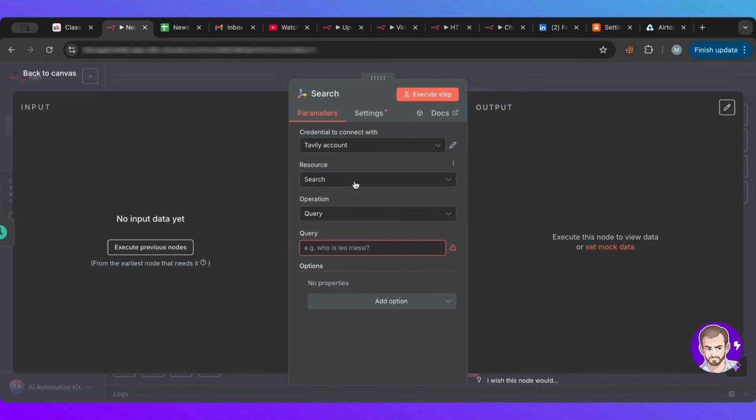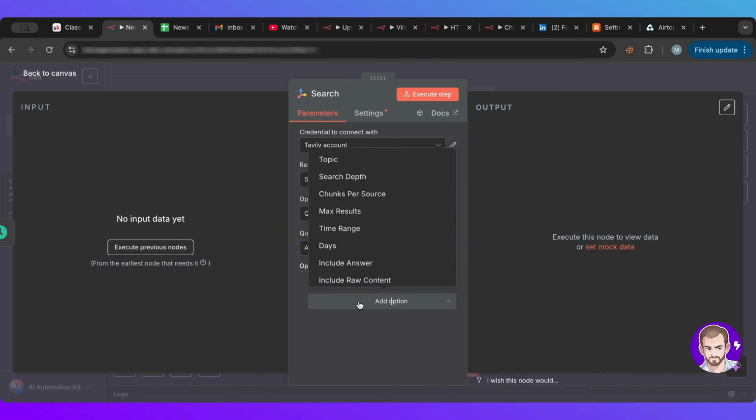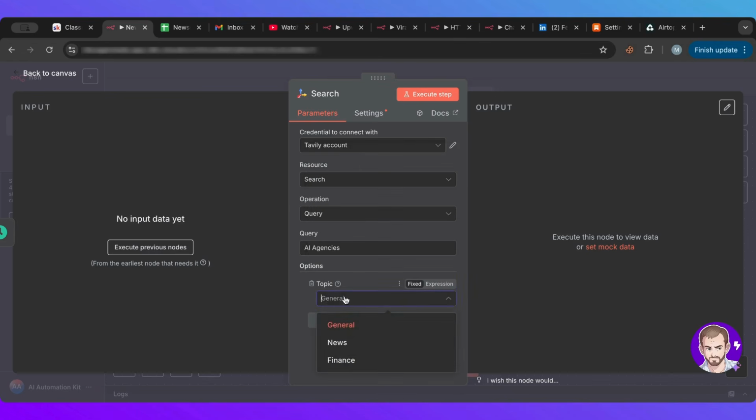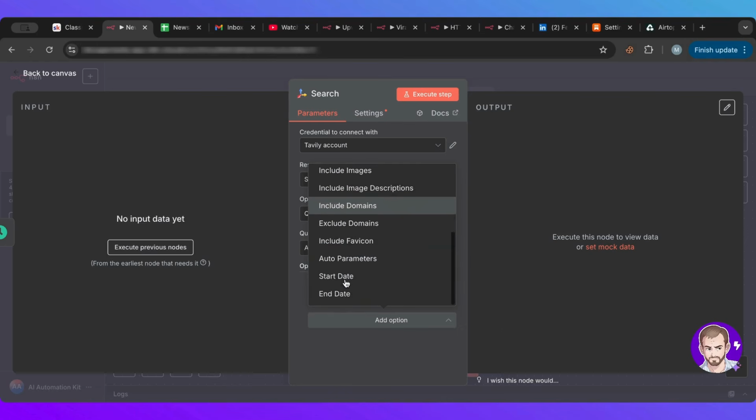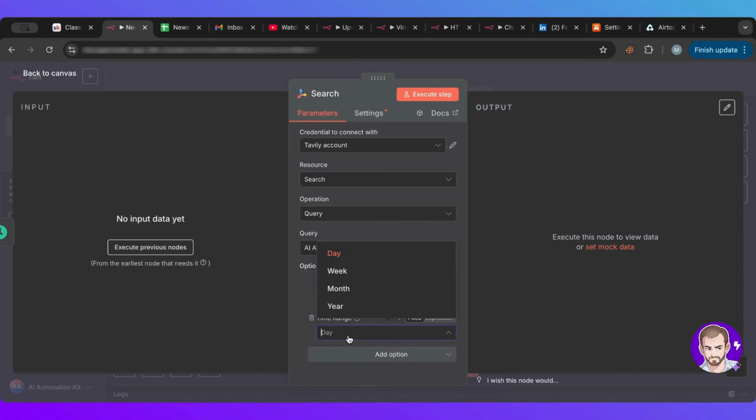So now that we have our account selected, we want to do a search and we want to specify what we want to search for. So let's go with, for example, AI agencies. Okay. So here we have lots of options to pick from. Let's choose a topic here. We can choose general, news, finance. I want to go with news. So I want this newsletter to be about trending news coming up. And I want the time range to be the past week. I think that's enough for us to start with in terms of topics.